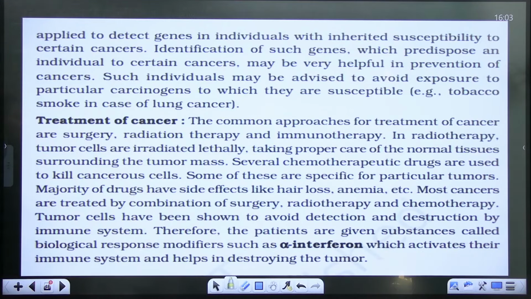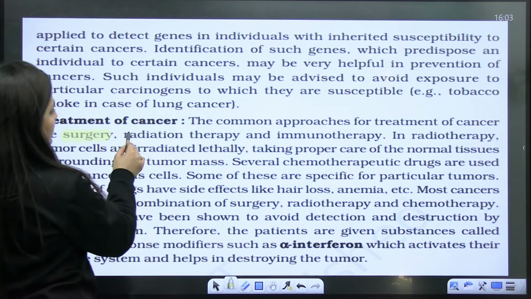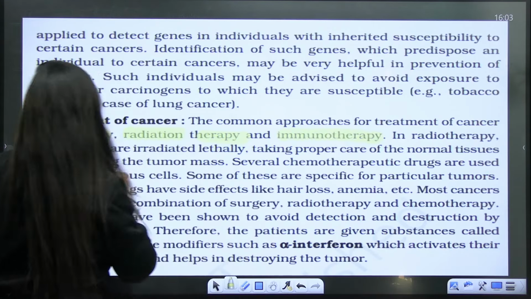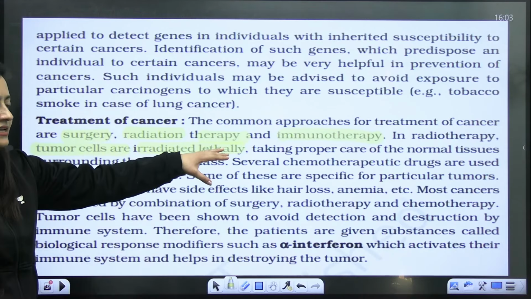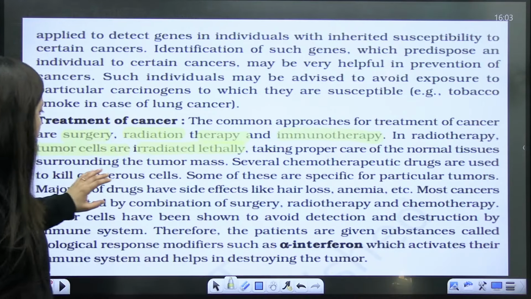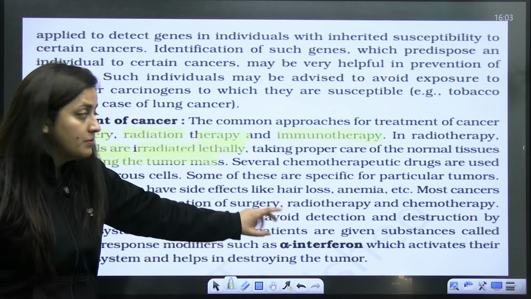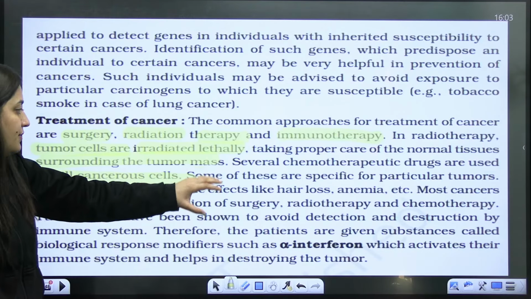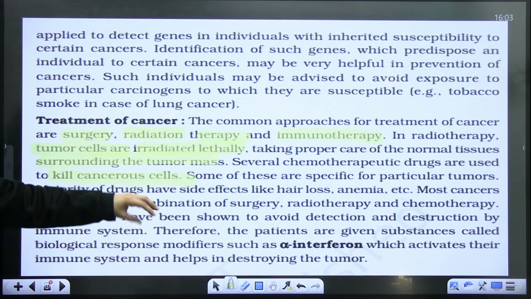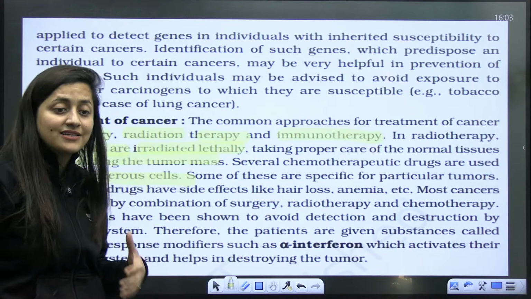Now for treatment, beta, we know the common approaches are surgery, radiation therapy, and immunotherapy. In radiotherapy, tumor cells are irradiated lethally, taking proper care of the normal tissue surrounding the tumor mass. Several chemotherapeutic drugs are used to kill the cancerous cells, students. The majority of drugs have side effects like hair loss and anemia, and cancer can also reoccur.